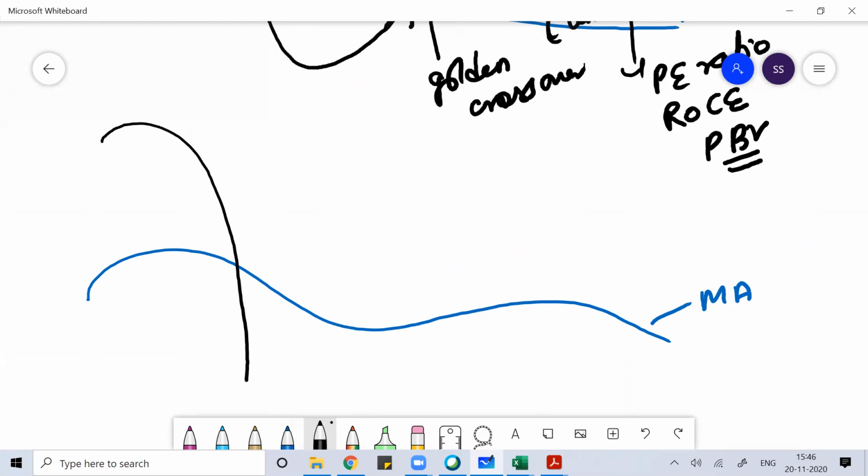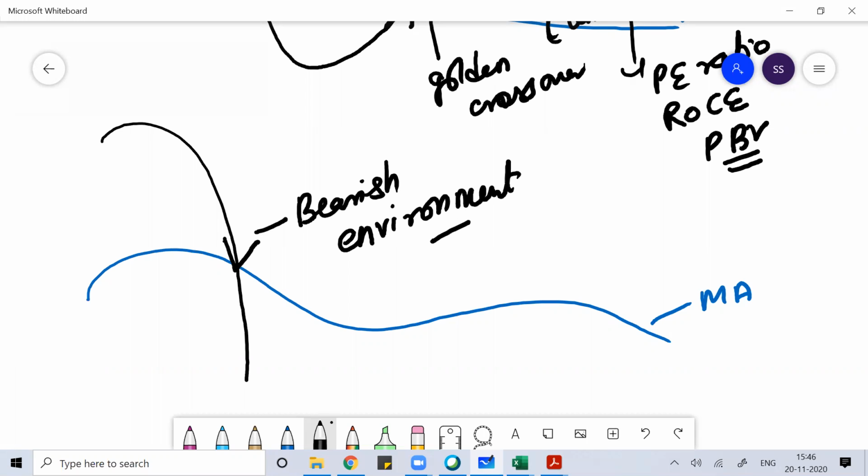If the price is cutting from the top, this is creating a bearish environment. Whenever it's creating a bearish environment, we prepare to sell the stock. Just check the RSI and MFI of the stock at that instant, and we prepare to sell the stock at that time. Okay, everyone.